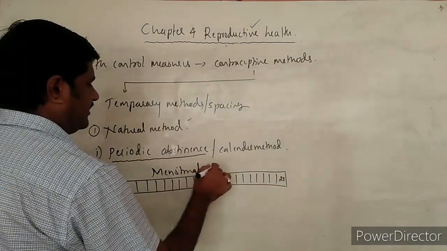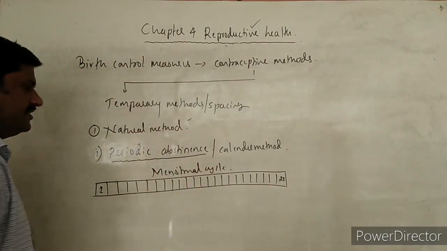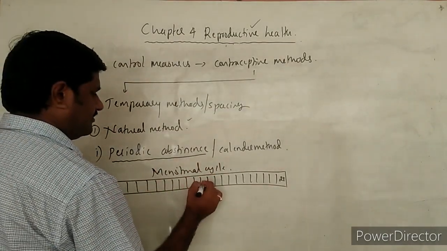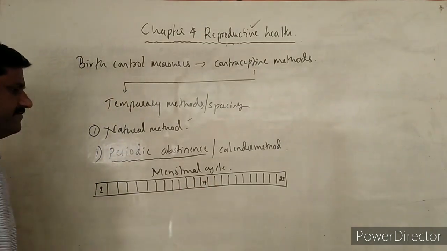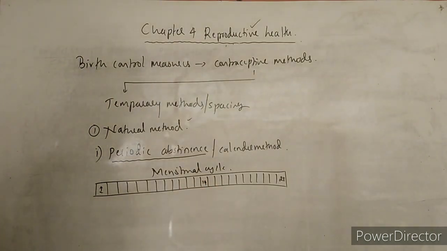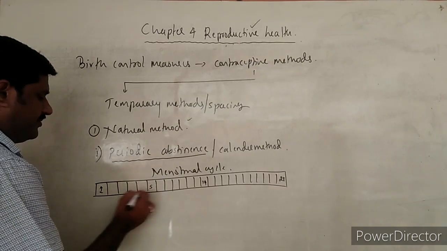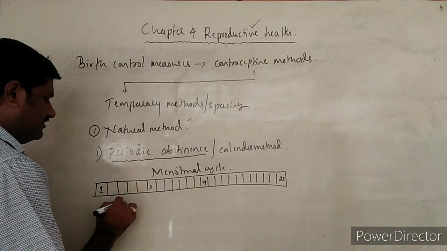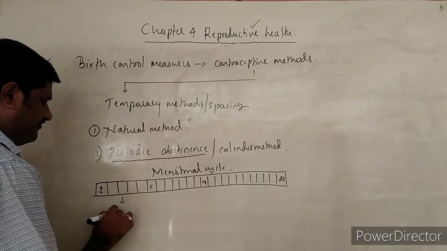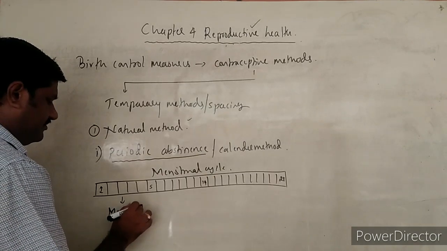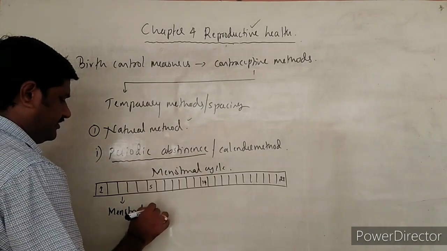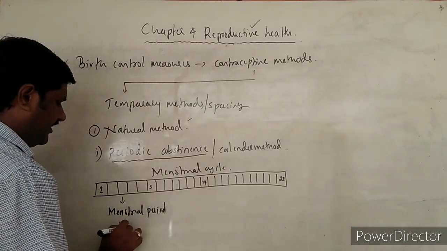Suppose this is the 14th day, the middle of the menstrual cycle. From the first day up to the 5th day, this is called the menstrual period. It is a bleeding period.